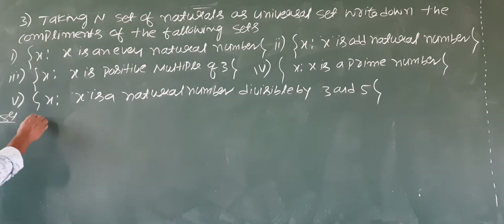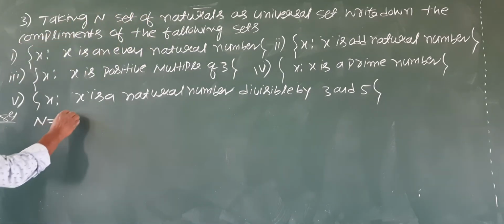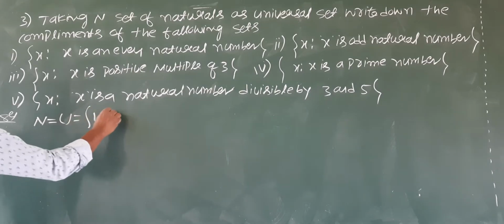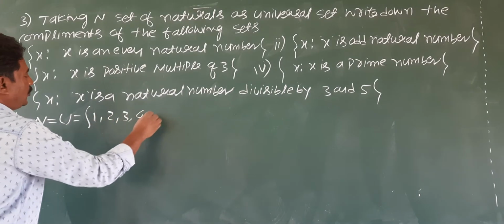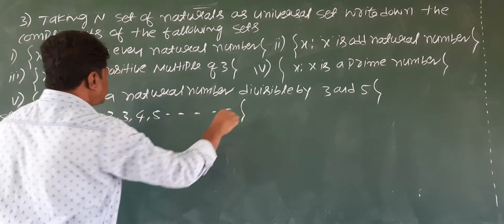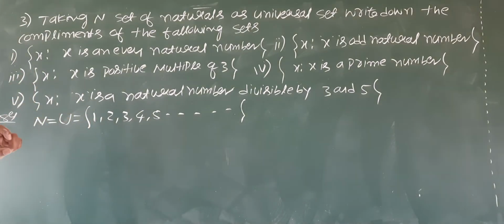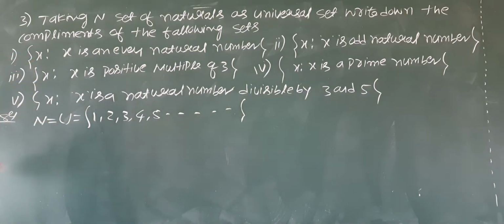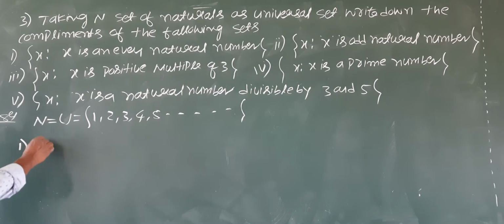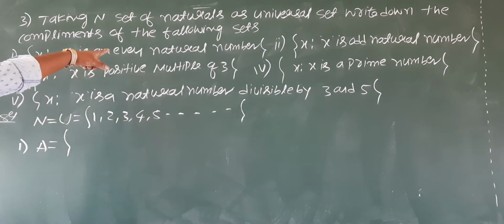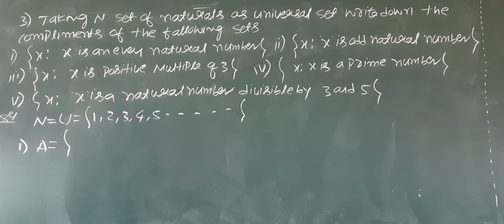So the universal set is N. Tell me naturals: 1, 2, 3, 4, 5, and so on. This is the universal set. Let us say the first one, set A: x is an even natural number.